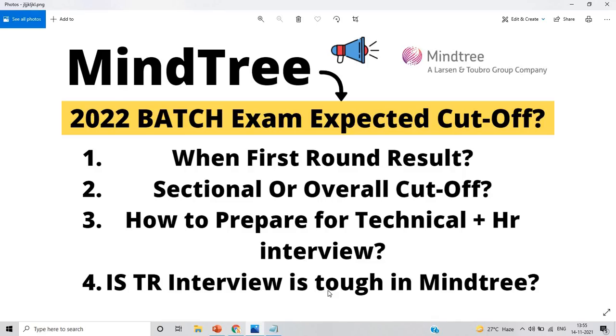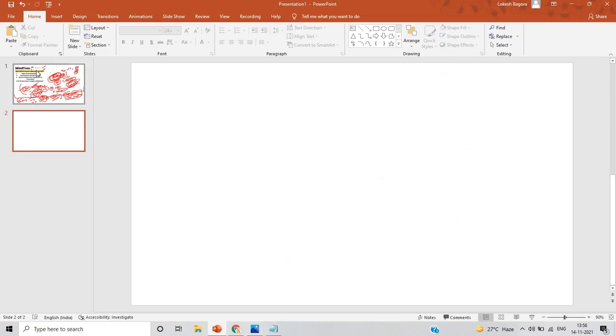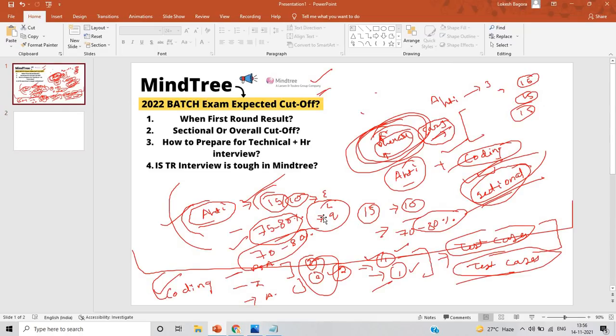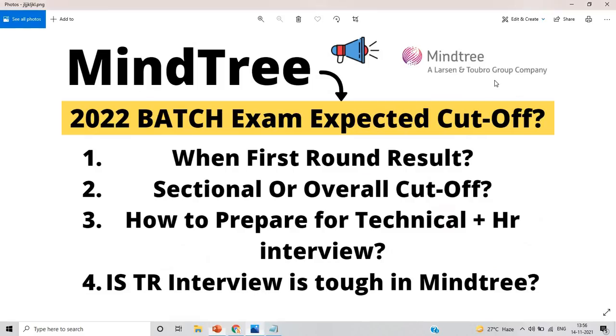Okay, there is an important announcement from the Mindtree team related to the technical and HR interviews in the upcoming days after the results are released. So be ready for your interview, and if you check the cutoff condition here and think you will clear the Mindtree test and pass the cutoff condition, be ready for the interview. There is important information from Mindtree in the upcoming days.